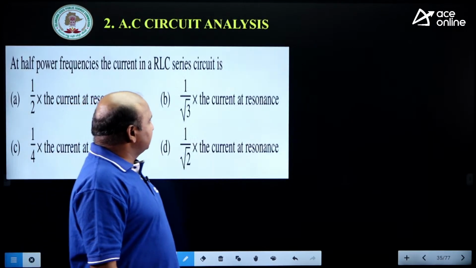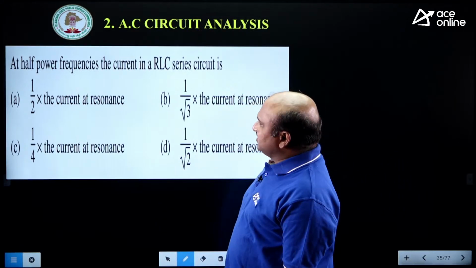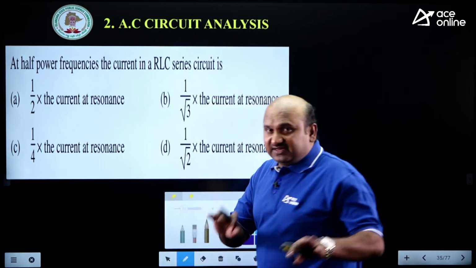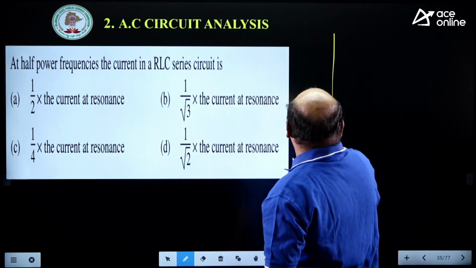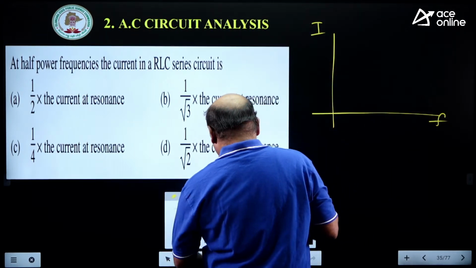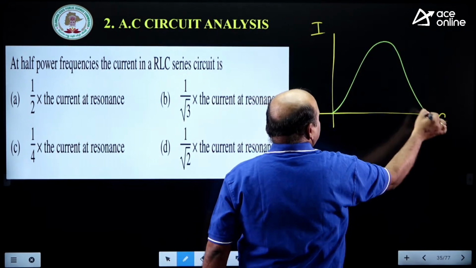Now let me consider the next one. The half-power frequencies of the current in an RLC series circuit, that is, the half-power frequencies and cut-off frequencies. You should remember the bell curve. Once you take the current versus frequency, this is the bell curve.